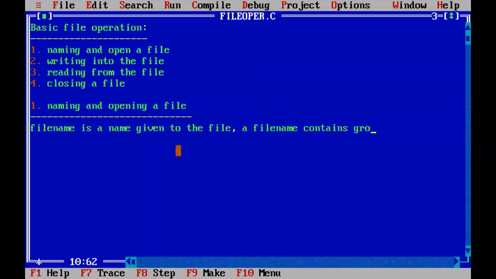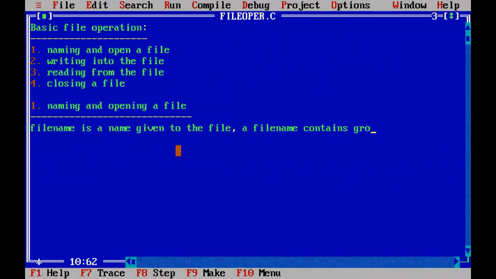For example, the first C language file name is hello.c. In that, .c is the extension that represents what type of file it is. .c means it is a C type file. Before the dot, we wrote hello. Hello is the name given to our first program file. So what is hello?